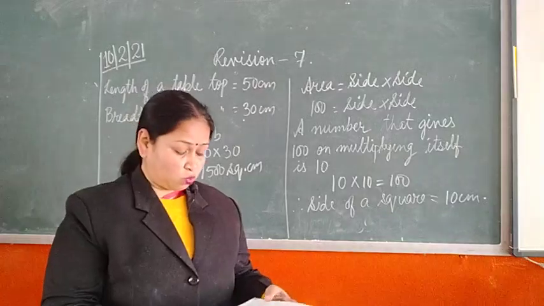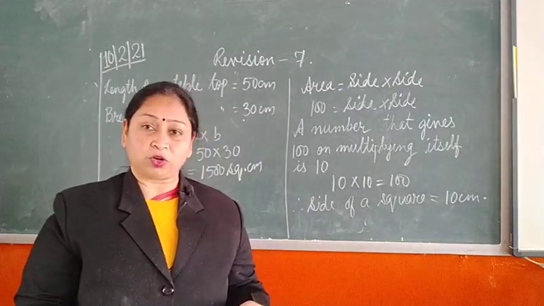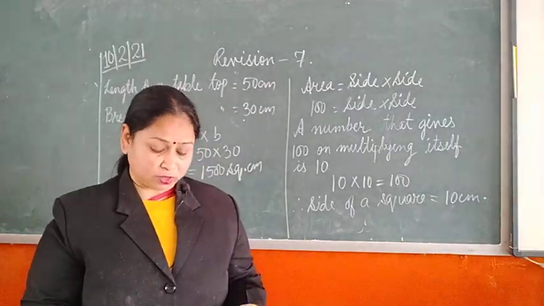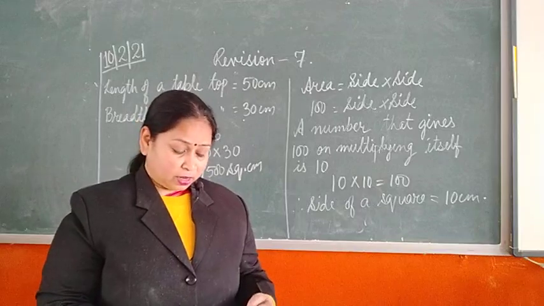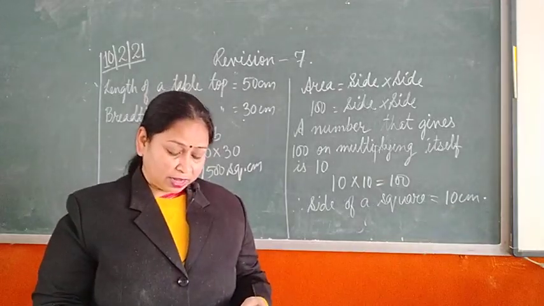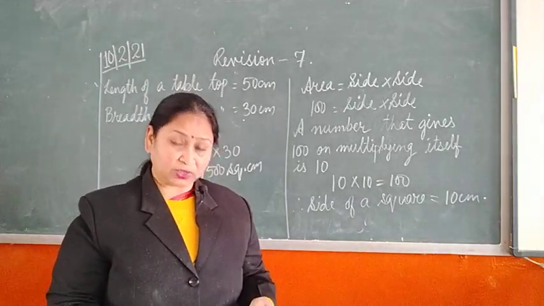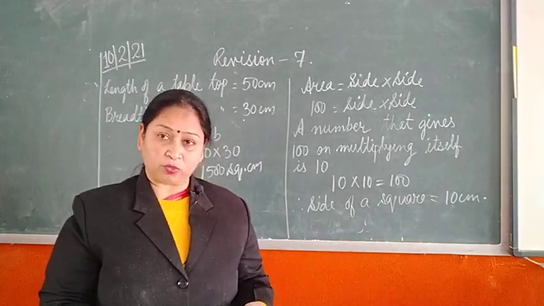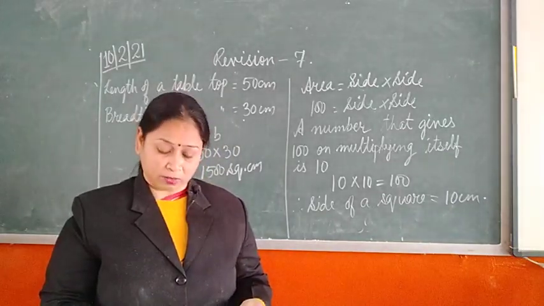Then from the volume chapter, we did only 2 questions. It is given on page number 204. We have already solved this. I have explained it. Now, once again, the length of a trolley is given 2.6 meter, breadth is 1.5 meter and height is 3 meter.